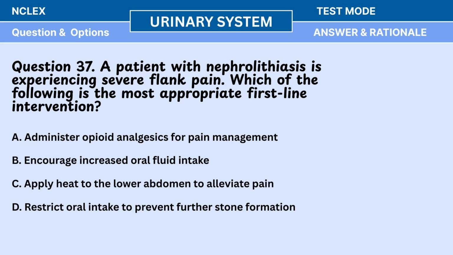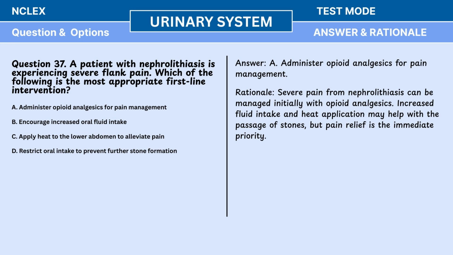Question 37. A patient with nephrolithiasis is experiencing severe flank pain. Which of the following is the most appropriate first-line intervention? A. Administer opioid analgesics for pain management. B. Encourage increased oral fluid intake. C. Apply heat to the lower abdomen to alleviate pain. D. Restrict oral intake to prevent further stone formation. Answer: A. Administer opioid analgesics for pain management. Rationale: severe pain from nephrolithiasis can be managed initially with opioid analgesics. Increased fluid intake and heat application may help with the passage of stones, but pain relief is the immediate priority.